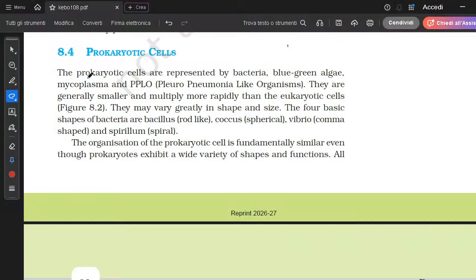So now we are going to study about prokaryotic cells. The prokaryotic cells are also represented by bacteria, blue-green algae, mycoplasma, and PPLO. By bacteria, we mean different sorts of bacteria. Blue-green algae are a sort of bacteria which stay in groups. Mycoplasma is a very small organism, and PPLO is pleuropneumonia-like organism.